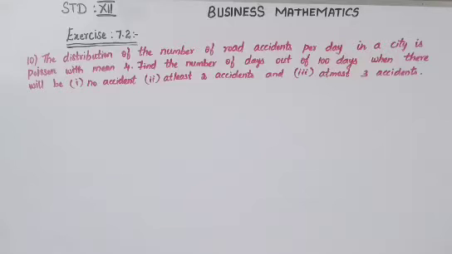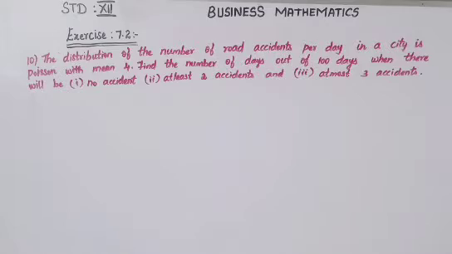Standard 12th Business Mathematics, Exercise 7.2. 10th question. The distribution of the number of road accidents per day in a city is Poisson with mean 4. Find the number of days out of 100 days when there will be: first, no accident; second, at least 2 accidents; and third, at most 3 accidents.